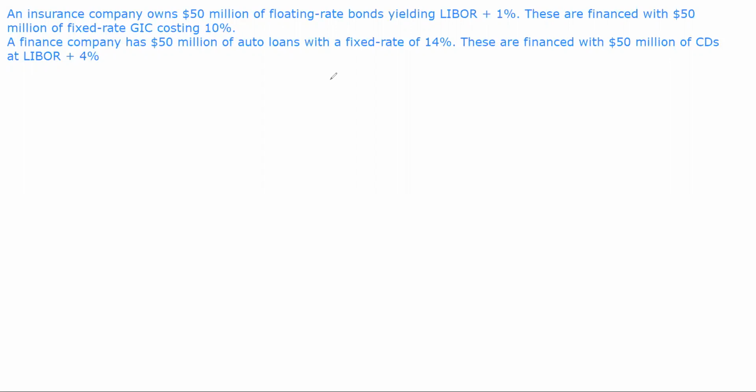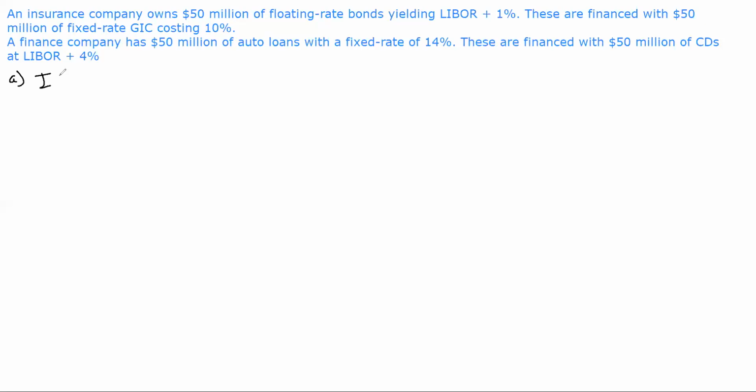So in this, both of these two companies are exposed to interest rate risk. If LIBOR were to move up or down, they could be exposed to risk. So they want to eliminate their interest rate risk, and in order to do that, they can enter a swap. Before we do anything with the swap, first let's break it up into parts. Let's say for part A, we want to know what is the risk exposure to the insurance company. So what is the insurance company's risk?